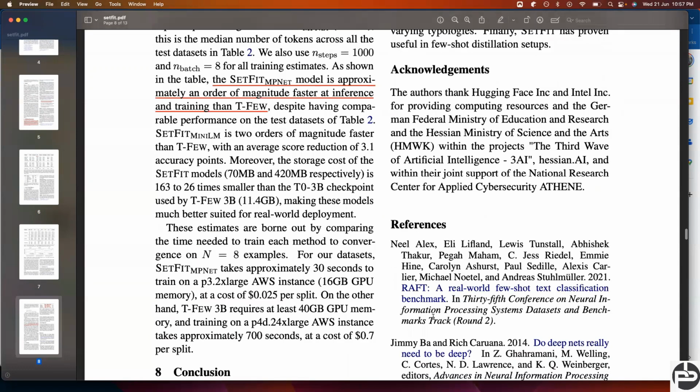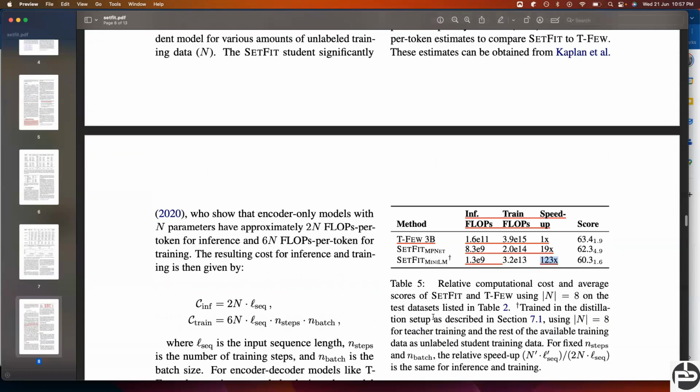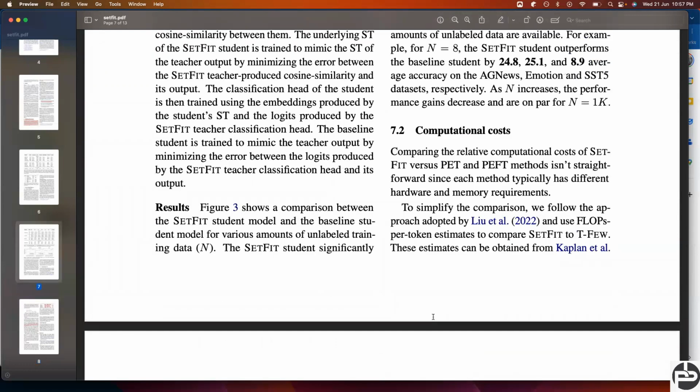I will show you the actual implementation, how we can implement SetFit to perform any kind of text classification, right? Hope you guys understood this concept.